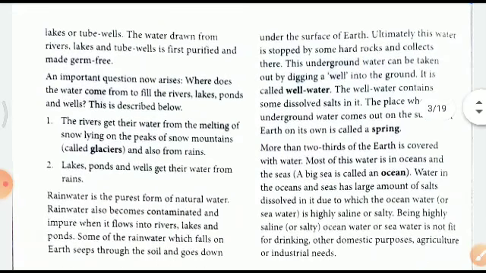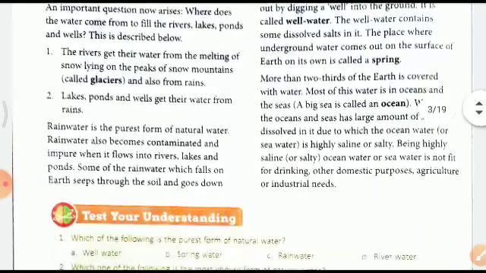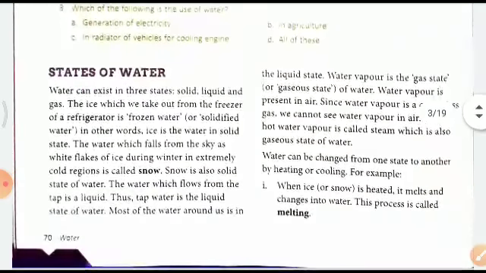right? Two-thirds of the earth is covered with water. Most of this water is in the form of huge oceans, right? So these are some of the sources of water. Now let us move to the states of water.